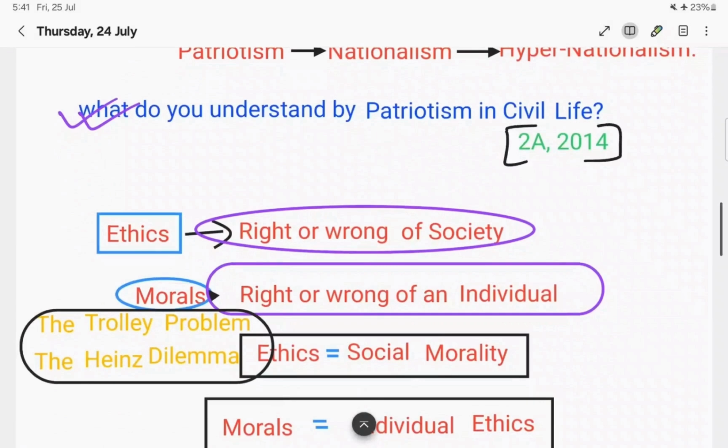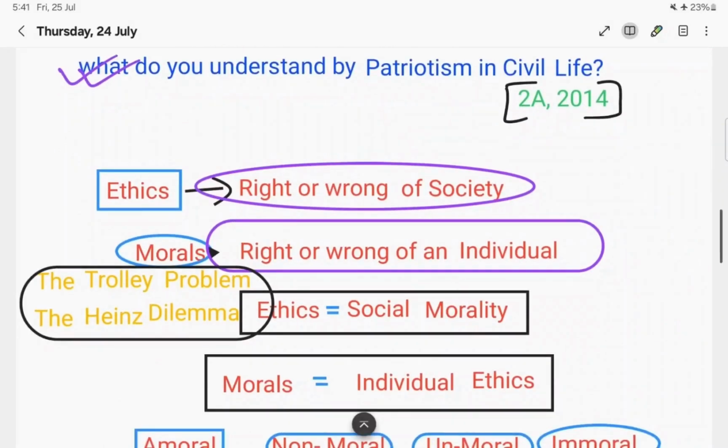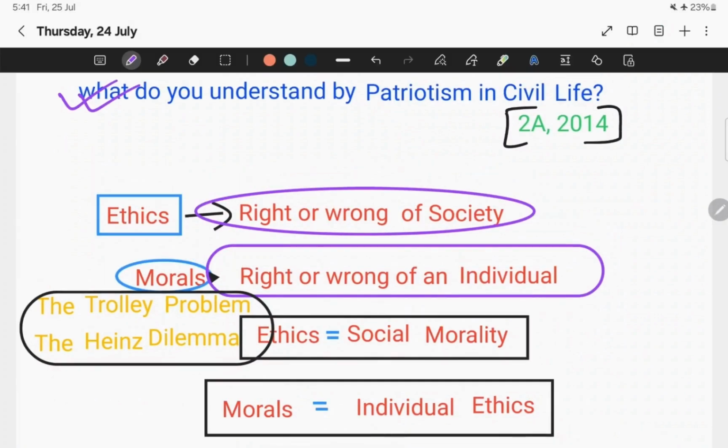So what I learned is that the term ethics comes from the Greek word ethos. Now what does the term ethos mean? Ethos means certain customs or habits of society. So what does the term ethics mean? Ethics refers to what is considered right or wrong from the society's perspective.